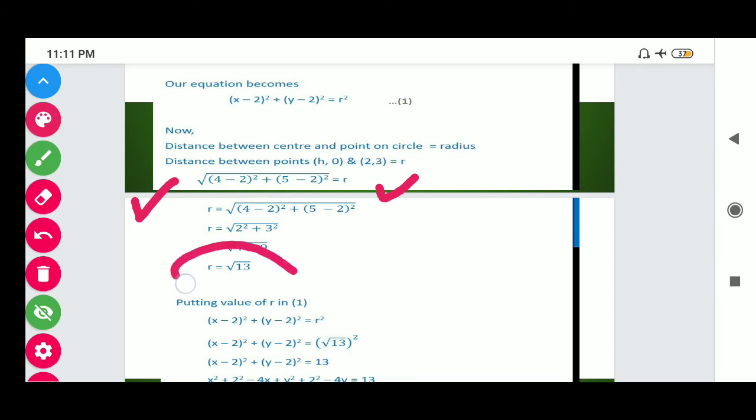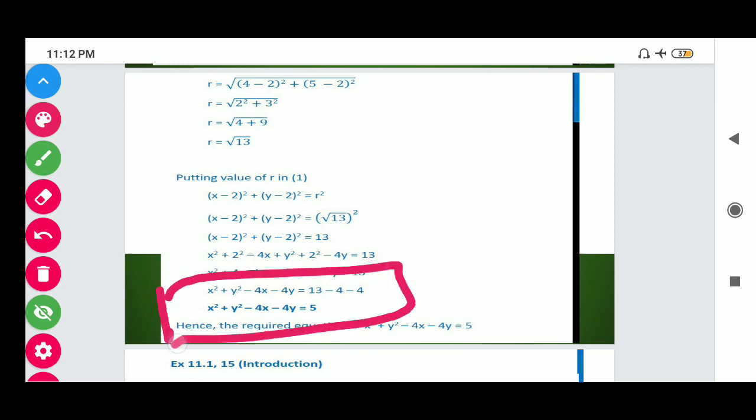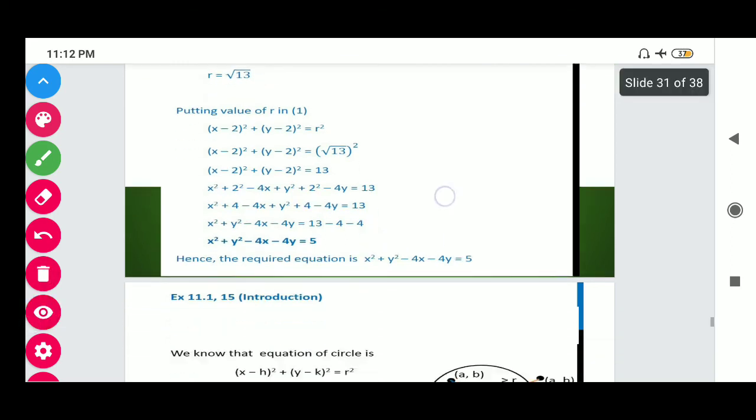In this way the radius becomes under root 13. Now putting the value of r in the equation, we get x minus 2 whole squared plus y minus 2 whole squared is equal to the square of under root 13. So in this way students, on simplifying we get x square plus y square minus 4x minus 4y is equal to 5, which is the required equation.